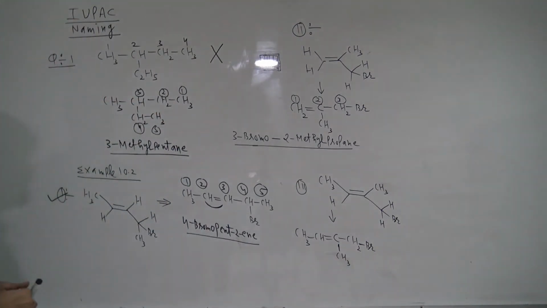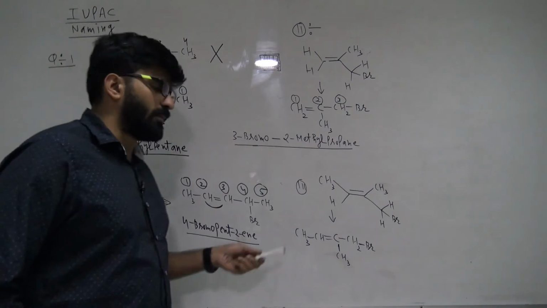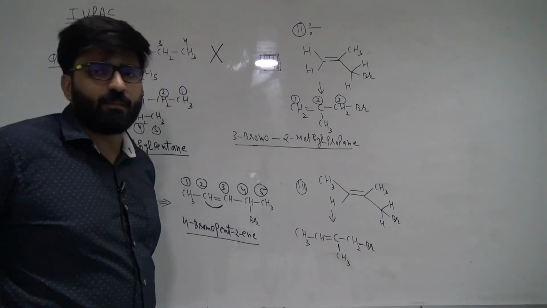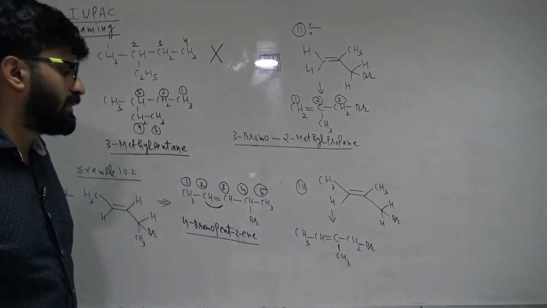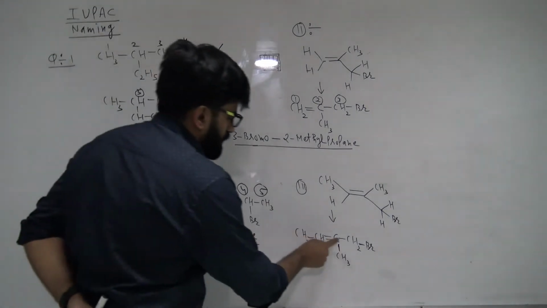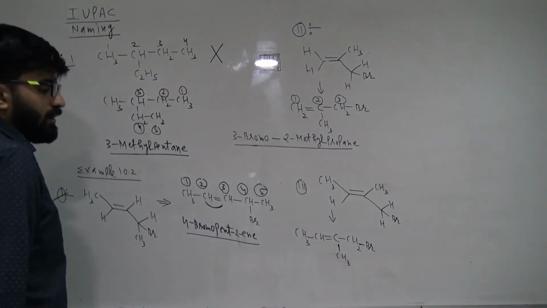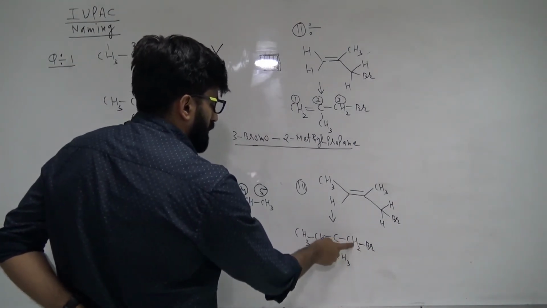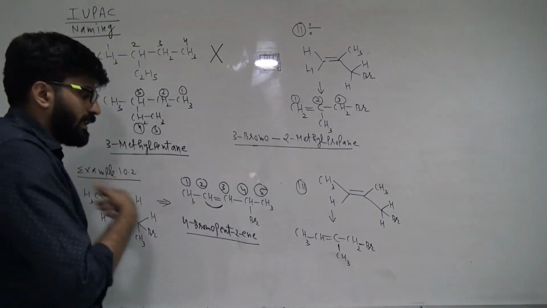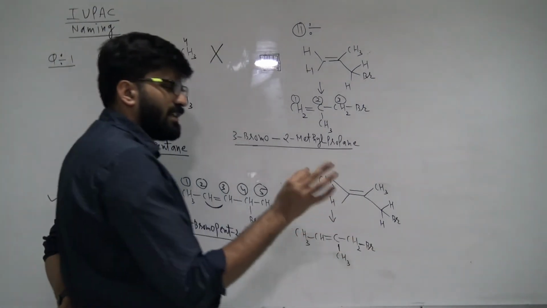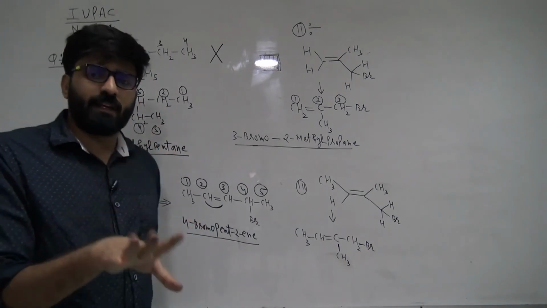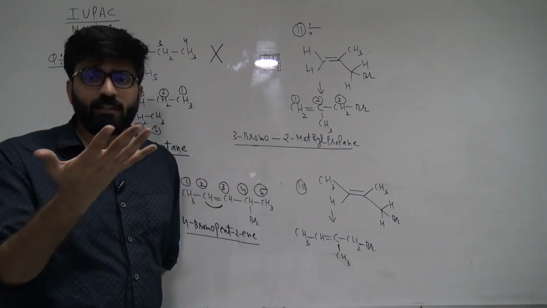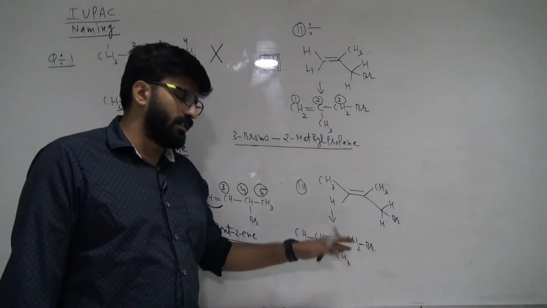Okay, now guys, we will do numbering in such a way that our double bond should get the least number, right? Now see, what is the straight chain? 1, 2, 3, 4. This is your straight chain. Yes or no? Now you can number from here also. So here if you number 1, 2, bromine is getting number 1 and double bond is getting number 2. Even if you start from here also 1, 2, the double bond is still getting number 2. It means whatever respect the double bond needs, we are giving that respect. But right now we cannot control much, because whether you do numbering from here or here, it is the same, right?